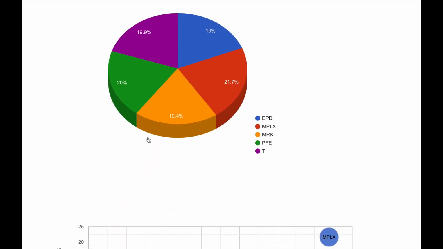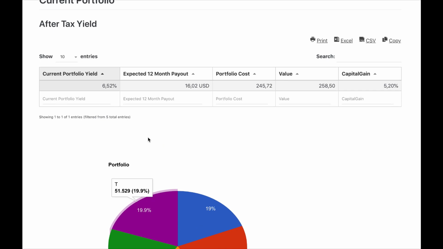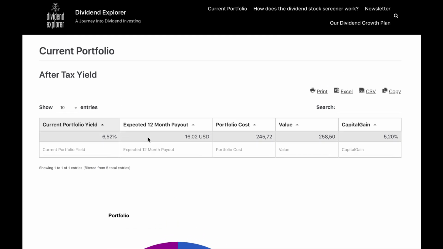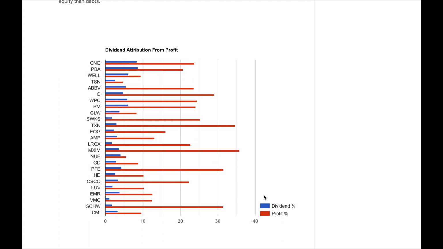If you have ideas for the strategy, well, let me know in the comments. I'll be happy to exchange our thoughts. I also added a little graph to the dividend screener where you can see the dividend payout of the stock compared to the earnings of the stock. So you can be sure that.